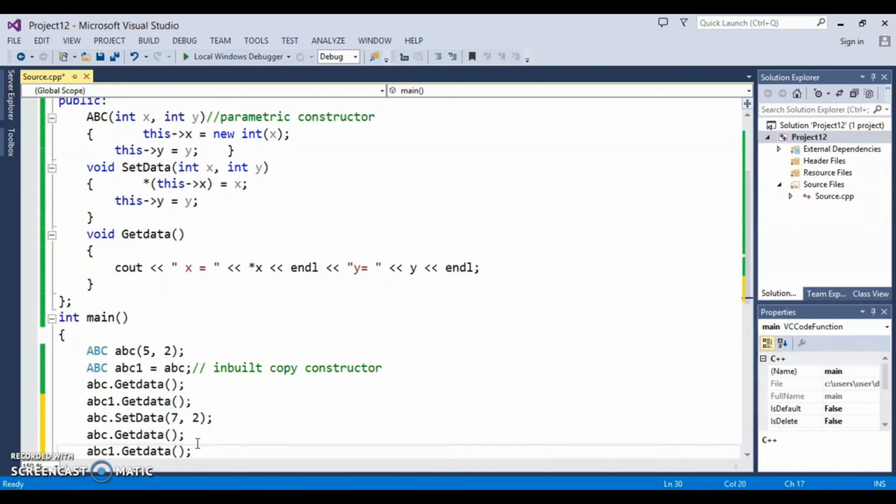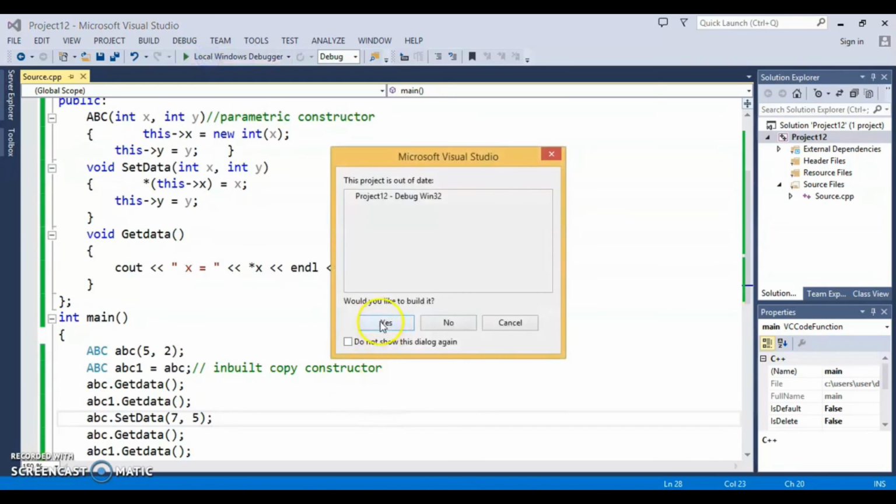Okay, so logically we want to change only the value of ABC, because this copy constructor has been called before changing this value. So ABC1 should have 5 and 2 and ABC should have 7 and 2. So let's change this 2 also so that we can differentiate. So ABC should have 7 and 5 and ABC1 should have 5 and 2. But what happens when you run it?